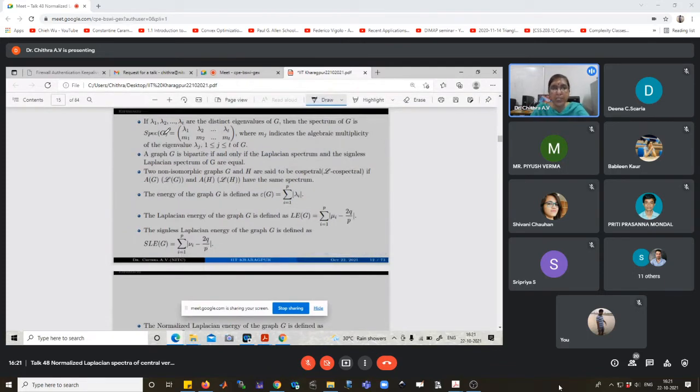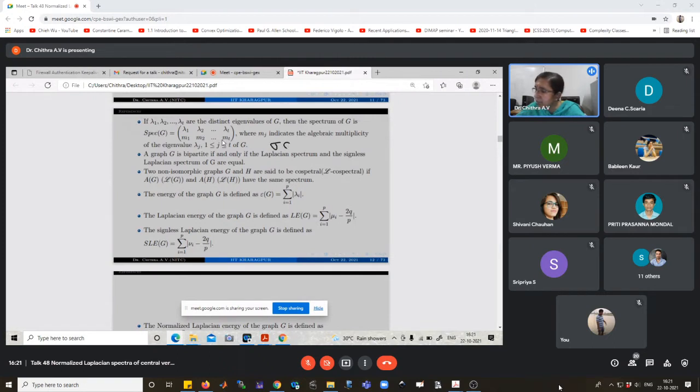The definition of the spectrum of a graph: if λ1, λ2, etc., λk are the distinct eigenvalues of a graph G, then the spectrum of G is denoted in this way. This is one way. Another way we can denote the spectrum of G is λ1 raised to m1, etc., λt raised to mt.